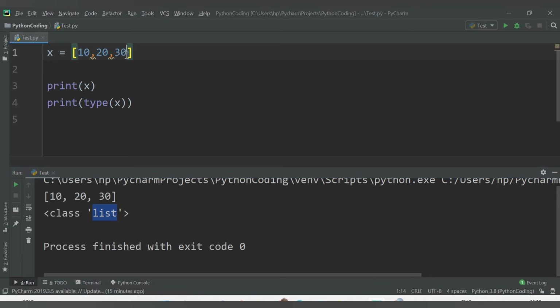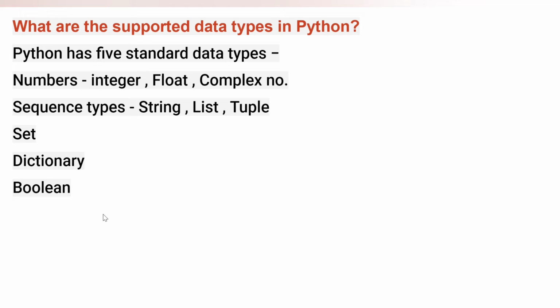Also the list can store different data types, like this 10 is an integer, right? If I make another value here, let's say 40.0, so this is a float. So still we are able to store it in the list. Also we can have strings, let's say ABC is a string. If I run this code, see we are getting the output, we are able to print the values. Also the class is list. So that was the list data type.